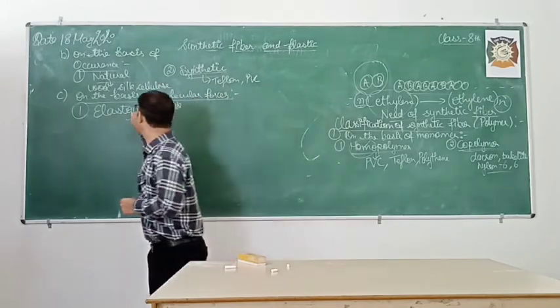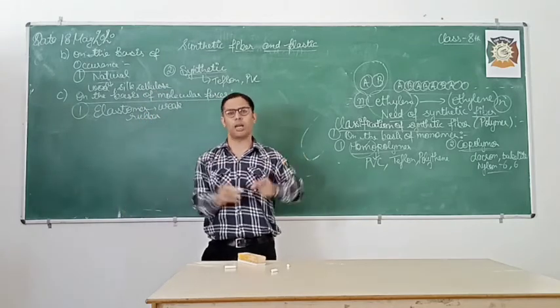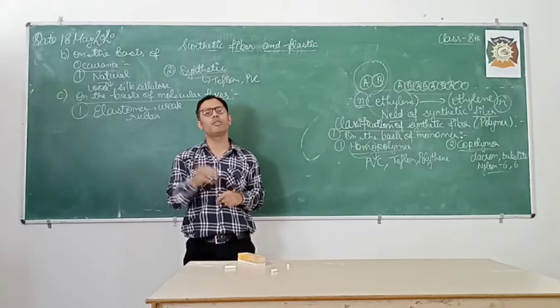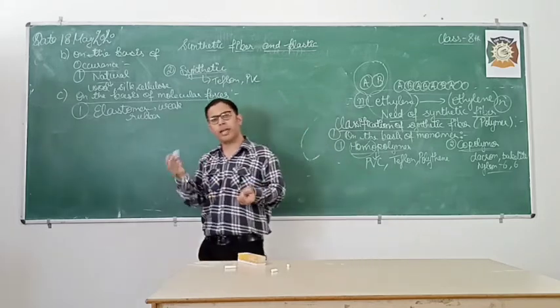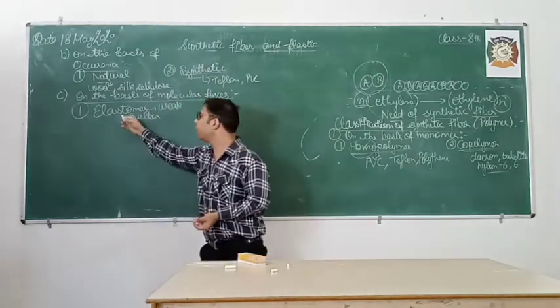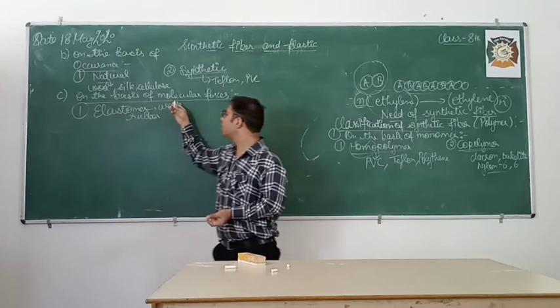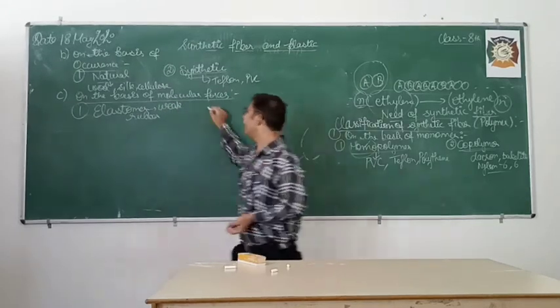For example, rubber. You can change the shape of the rubber. Now what happens when you remove the forces? The rubber will regain its original shape. So these types of polymer are referred to as elastomer because they contain weak force between them.